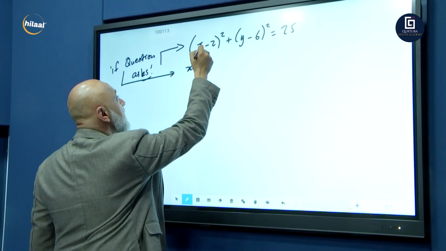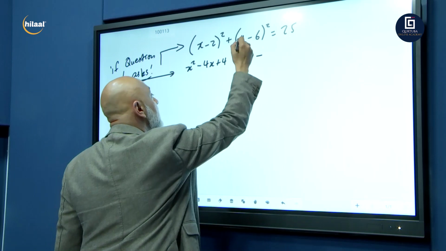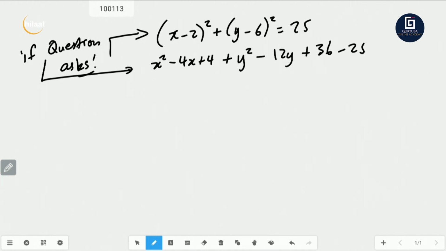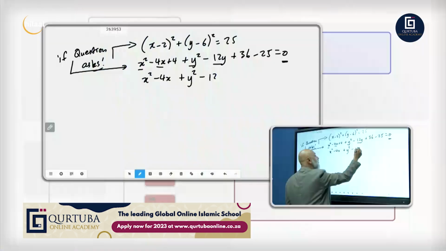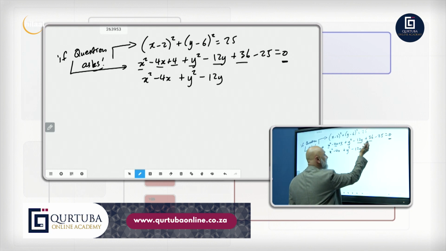So let's expand it. x squared minus 4x plus 4 plus y squared minus 12y plus 6 squared is 36, minus 25 is equal to 0 because they wanted 0. Remember we had x squared plus ax plus y squared plus by plus c equals 0. They wanted it in this form. Now we collect our like terms. What are we left with? x squared minus 4x, plus y squared minus 12y. Then you got 4 plus 36, which is how much? 40. 40 minus 25 is 15. Plus 15 is equal to 0.